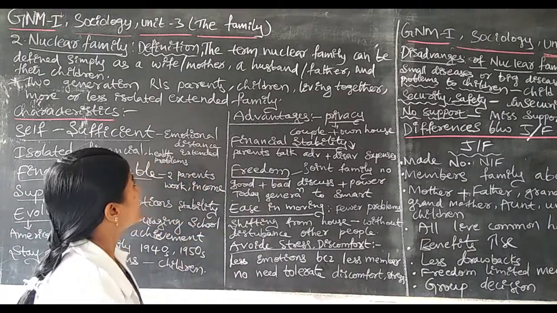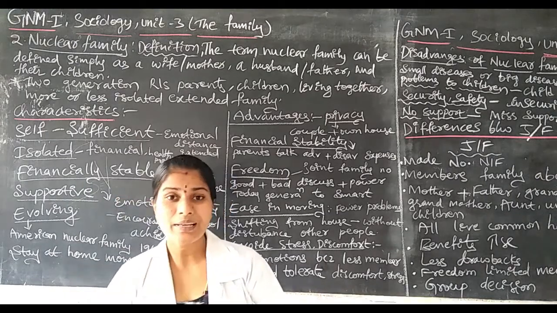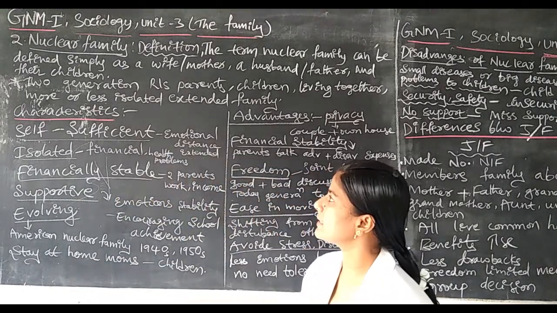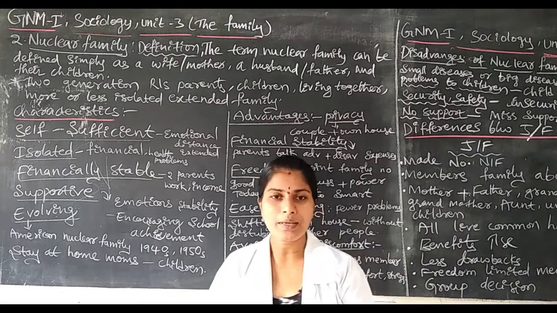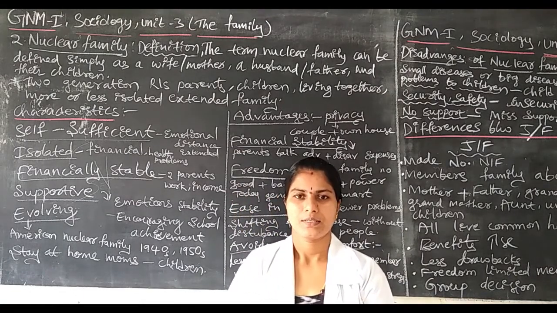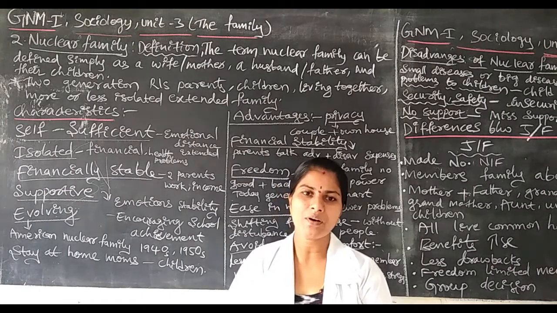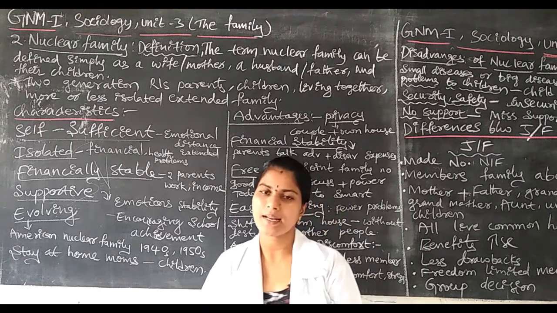Here the term nuclear family means only the wife and husband and their children, or mother and father and their children.